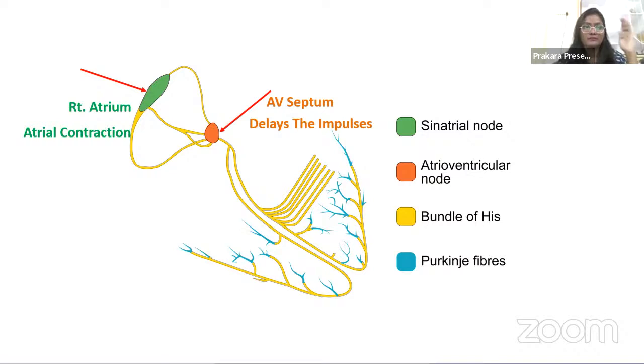Now, from the SA node, the impulse has reached the AV node. From the AV node, we all know that it will travel to the bundle of His. Now, where is the bundle of His located?